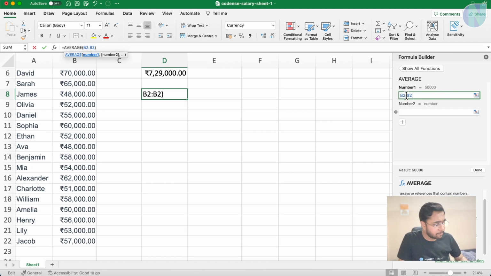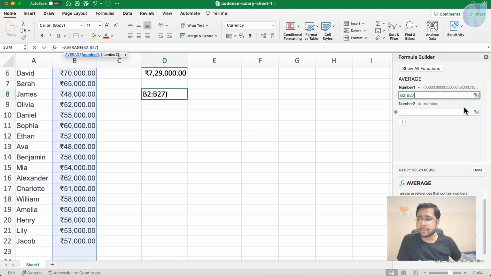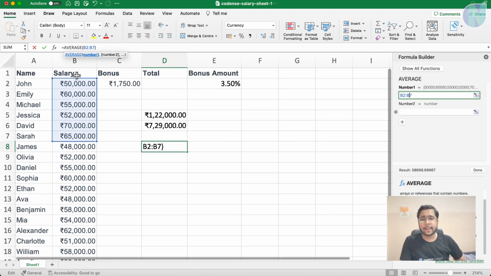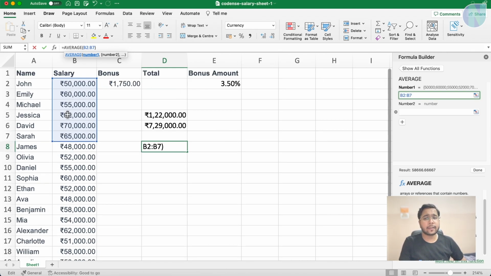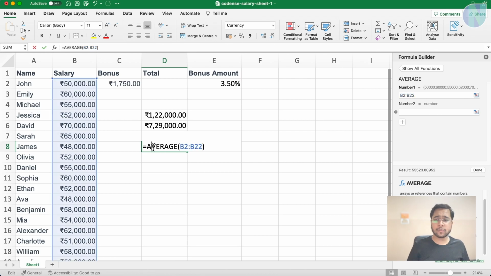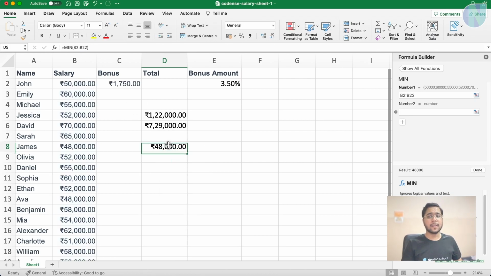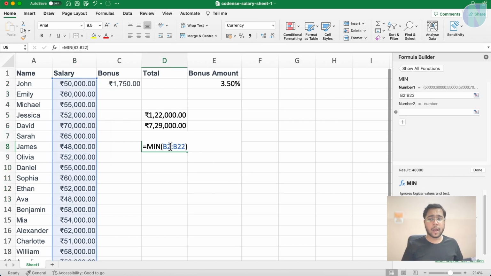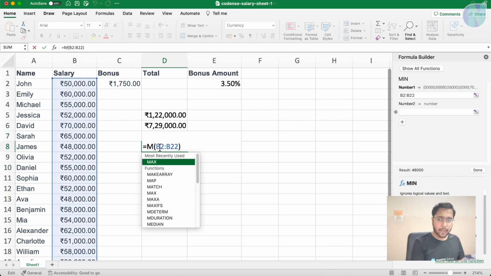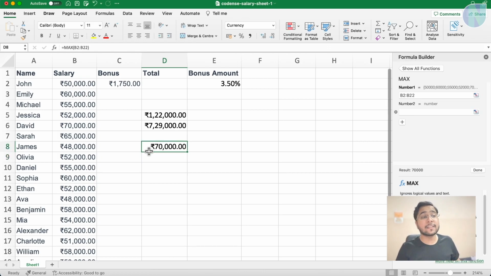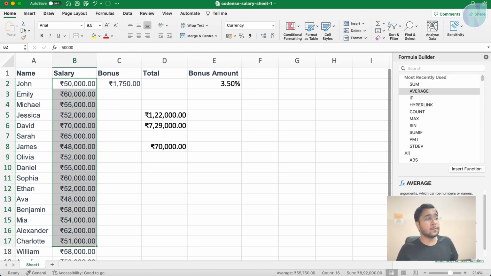I want to go from B2 to B7. I can update it from here as well. B2 to B7, and side by side it shows you that highlighted area. There are more functions like min and max. Suppose I want to find the minimum of this, so I can say min and press enter. This is the minimum of all these values. I want to find the maximum of this, I will use max and press enter. This is the maximum of all these values.